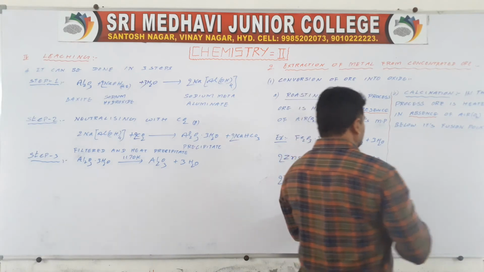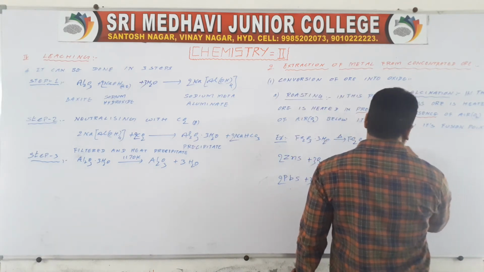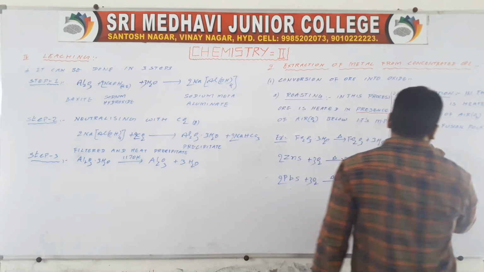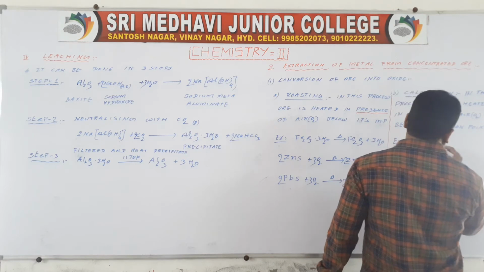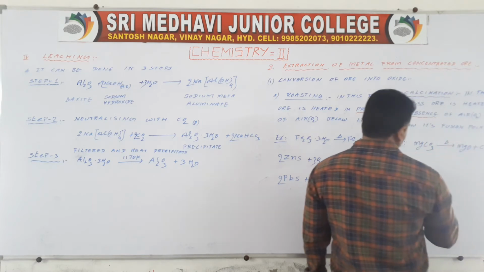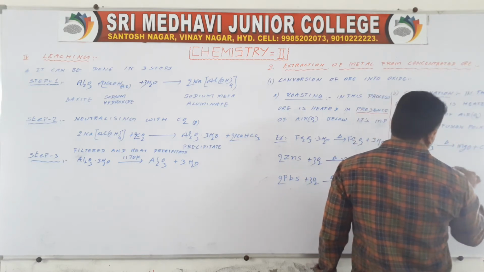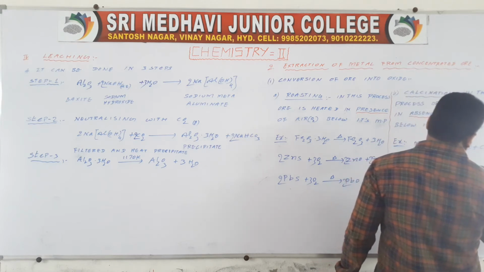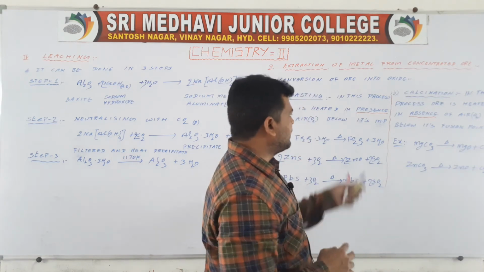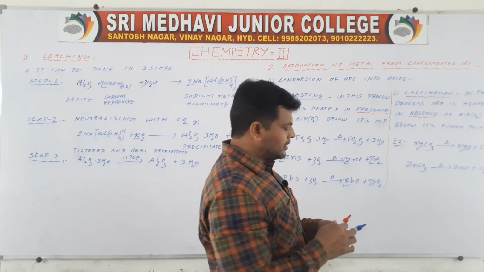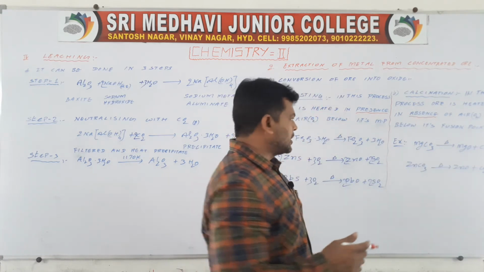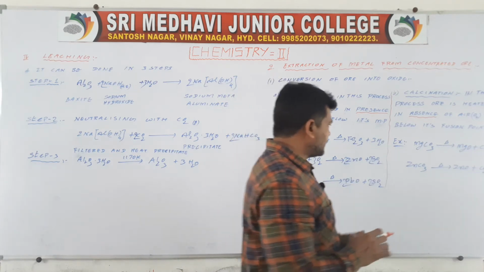So here are the examples. MgCO3 on heating gives MgO plus CO2. Next, ZnCO3 on heating gives ZnO plus CO2. In the same way we may convert it if the ore is not an oxide. This is roasting, and that is calcination.